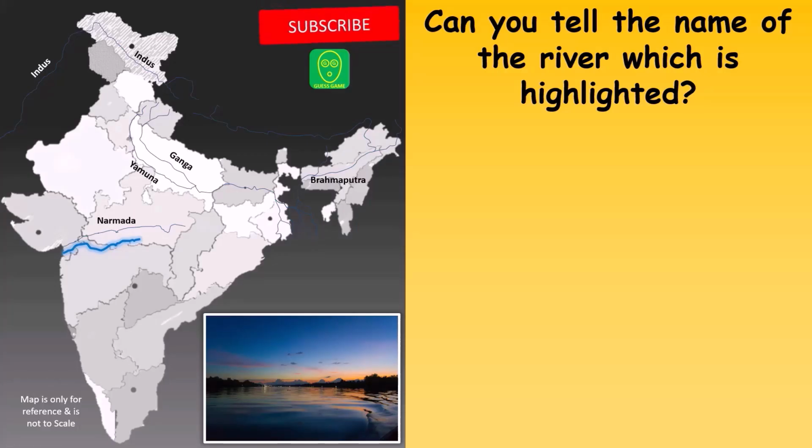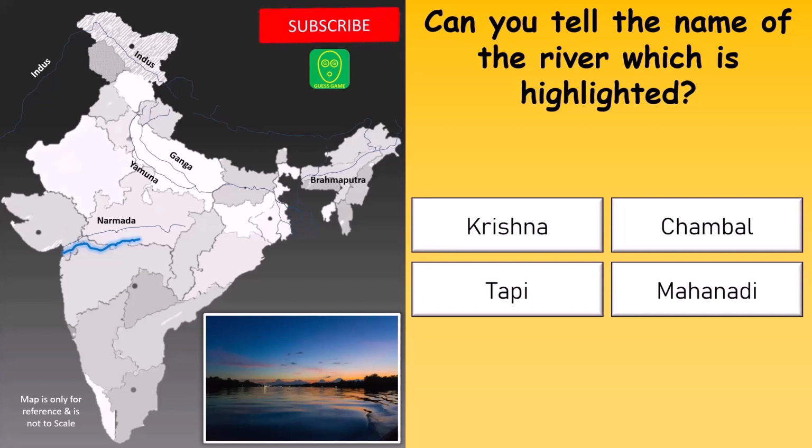Can you name the river which is highlighted? Your options are Krishna, Chambal, Tapi, or Mahanadi.